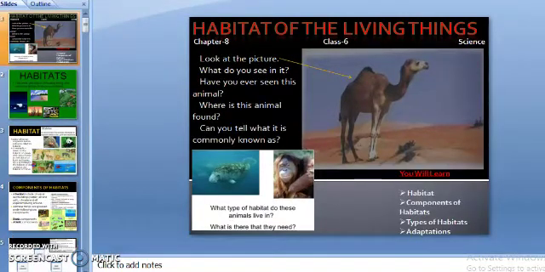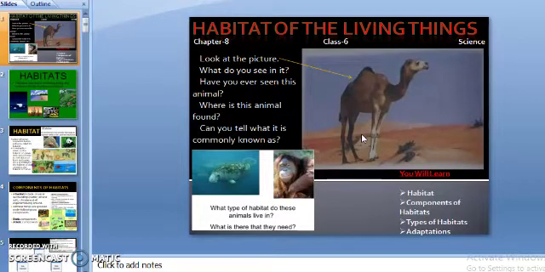We are going to start this chapter with a question. Look at this picture. What do you see in it? I know you all know the name of this animal. This is camel, and camel lives in deserts. But do you know about all other animals which are present there in our earth and what are their habitats?